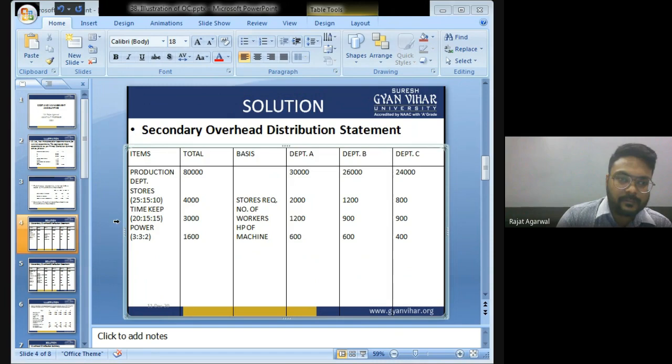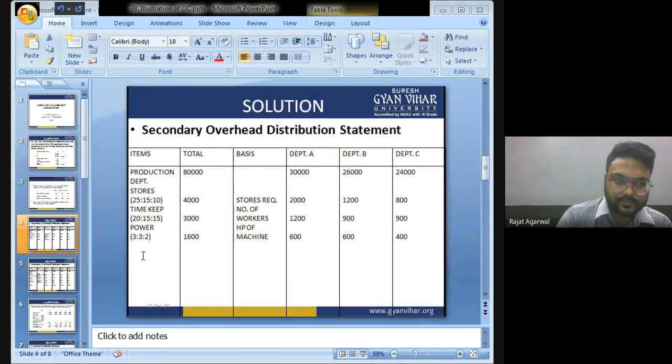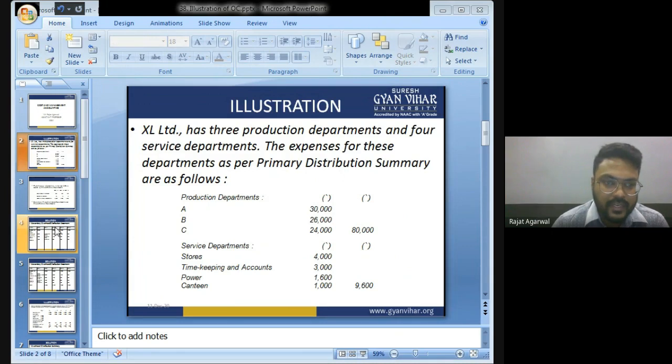After power, canteen. Total expense of canteen is given 1,000.